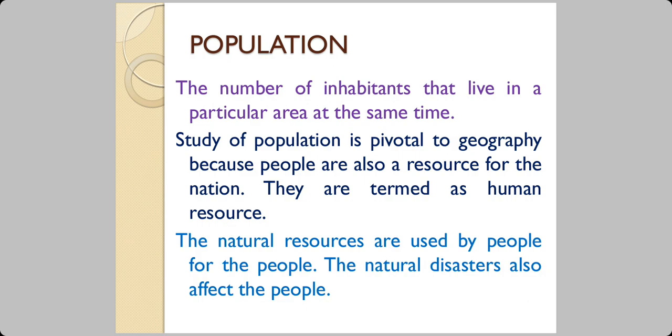So let's start with a simple definition of population. The number of inhabitants that live in a particular area at the same time. That is a population. We are talking about the present time. If you look at some towns which were once in existence, let us say Mohenjo-daro or Harappa, we cannot say that the population of those days contribute to the population of these days because those people have lived in a different time, right? So we're talking about the present time.